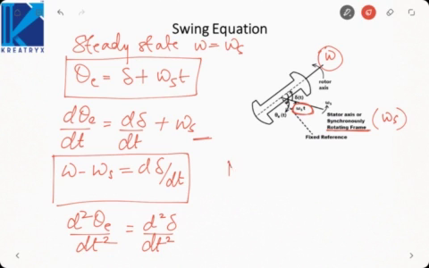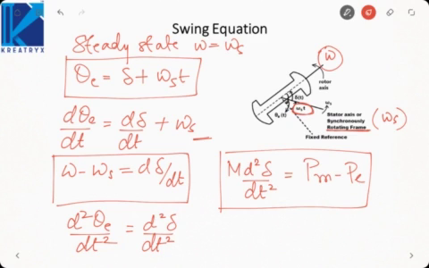We will get M into d square delta by dt square equal to Pm minus Pe. That is actually the first version of the swing equation. Okay, so M is the inertia constant. Delta is the angle between the rotor axis and a synchronously rotating frame. Pm is the mechanical input or the shaft input to the machine. Pe is the electrical output of the machine.